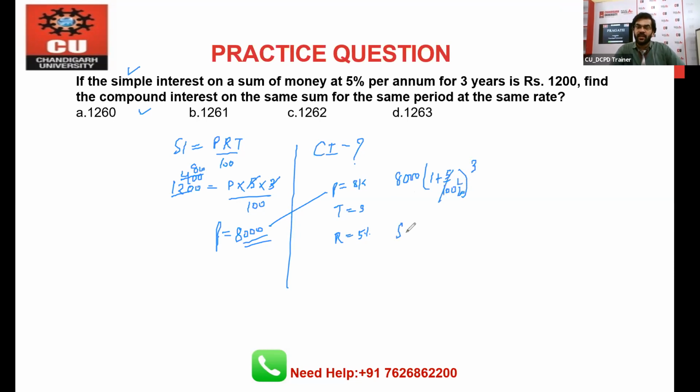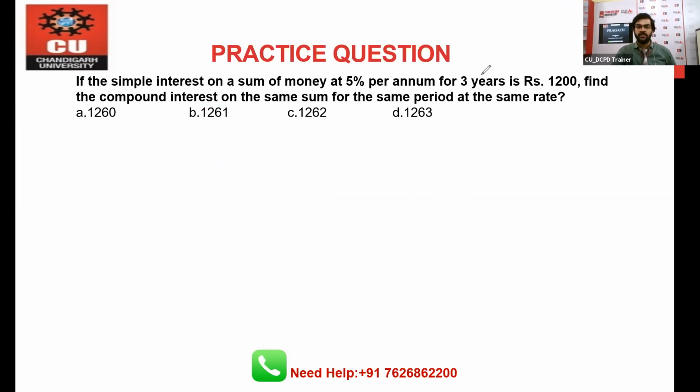So you will say 8000, 21 by 20, 21 cube by 20 cube, 20 cube cancels. 21 cube is 9261, and we know the principal value and the amount value, and the difference we can see is 1261, and this is your answer. So the answer for this question is 1261. Option number B is the correct one. All right, I hope this is clear to everyone.